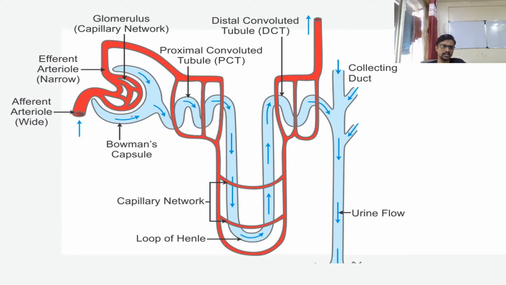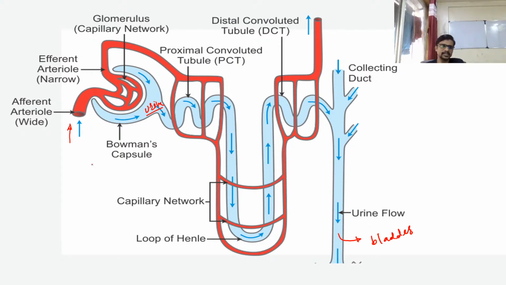So this is a beautiful diagram of your nephron. Okay, so here the blood is coming into the nephron. So guys, let's see now what is happening here. You can say urine is being synthesized, or made, inside of this nephron, and this urine flow is moving toward the bladder.